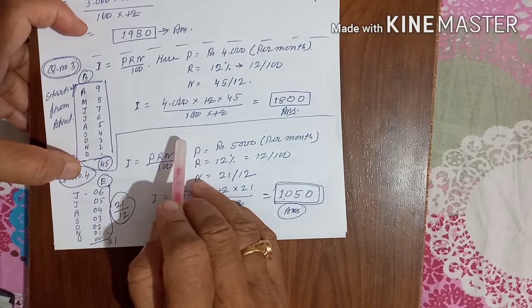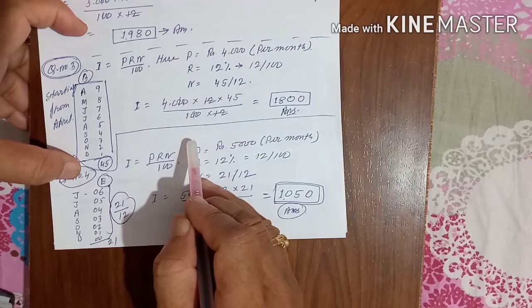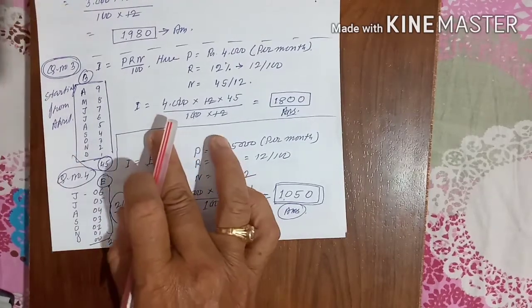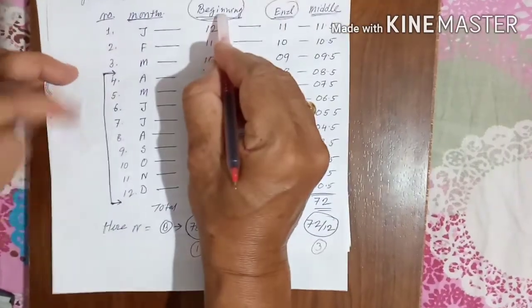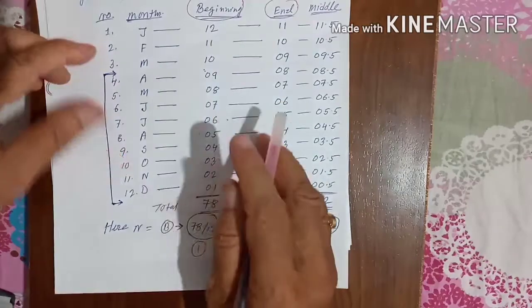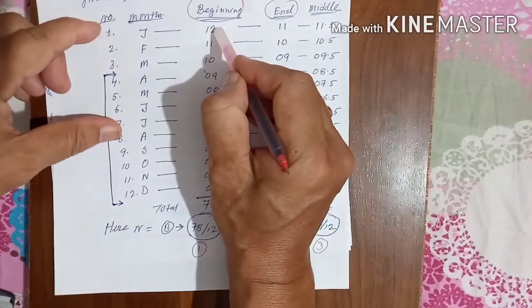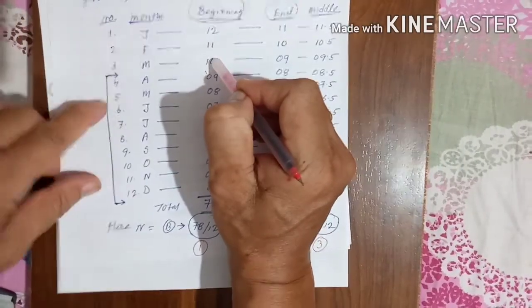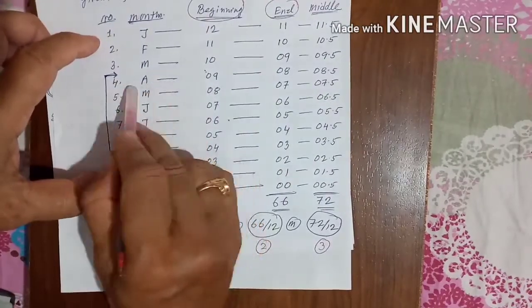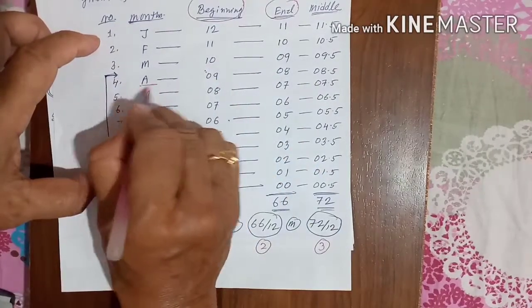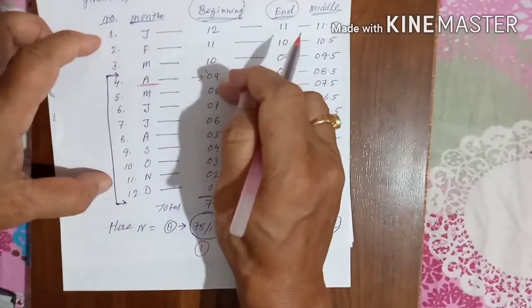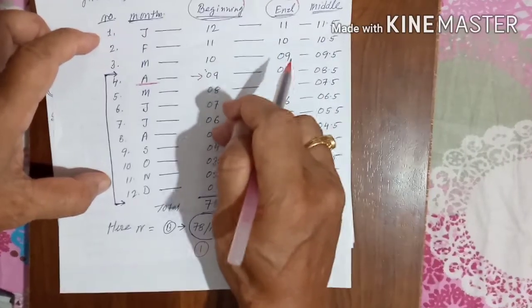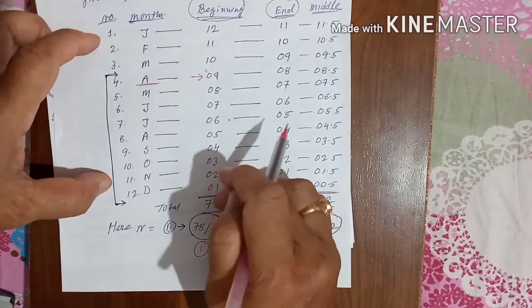He has taken money for the remaining 9 months. I already told you about the chart; in case of beginning, we will apply the chart. Here we will not add from 12 plus 11 plus 10, because we will start from the month of April. So we start from here: 9 plus 8 plus 7 plus 6 plus 5 plus 4 plus 3 plus 2 plus 1.